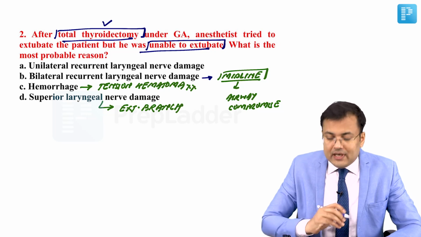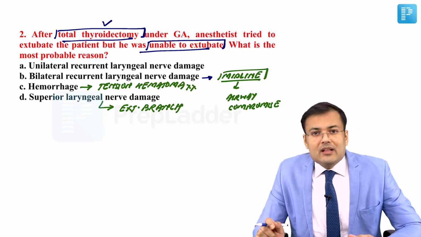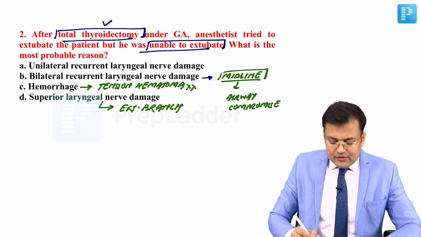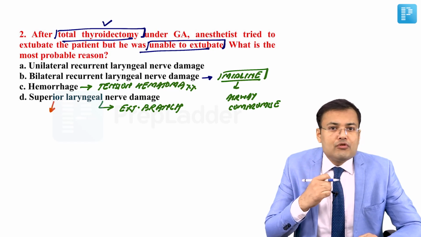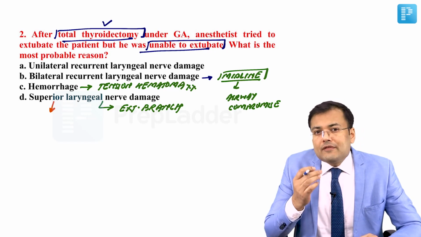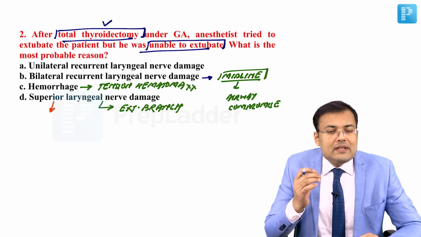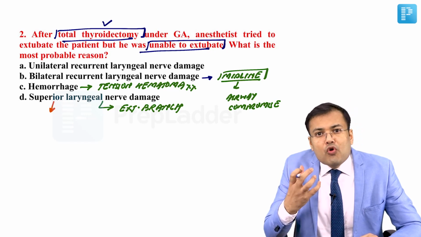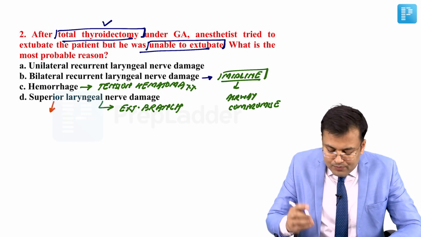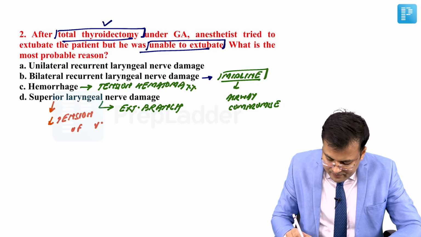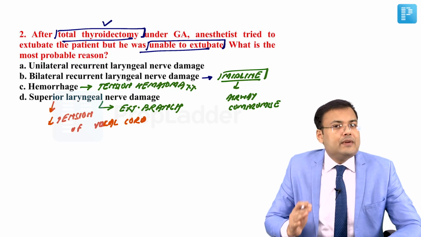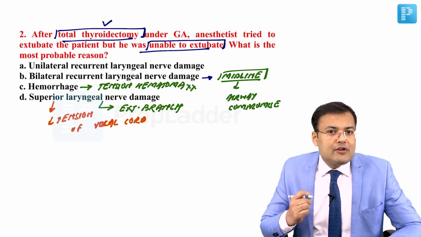So the most commonly injured nerve is the external branch of the superior laryngeal nerve. Because of injury of the superior laryngeal nerve, there is loss of tension of the vocal cord. And if there is loss of tension of the vocal cord, what happens? The quality of voice is diminished. It's poor. There is decreased tension or loss of tension of the vocal cord, and because of that there is diminished power and range of voice.